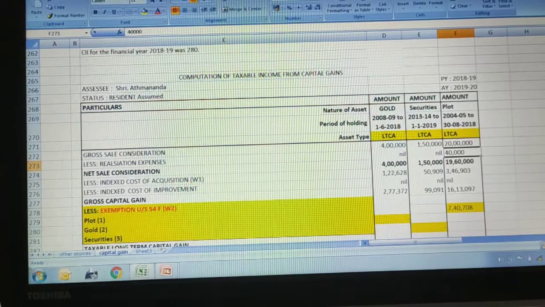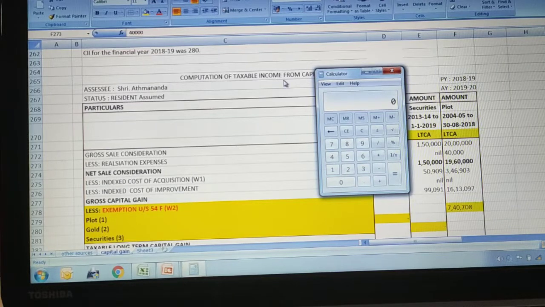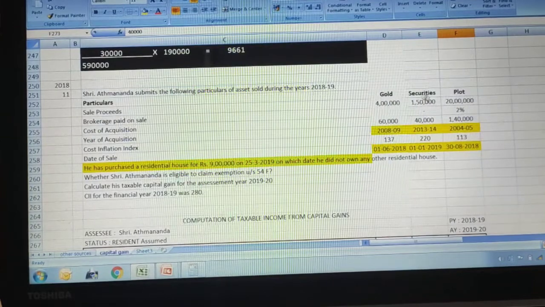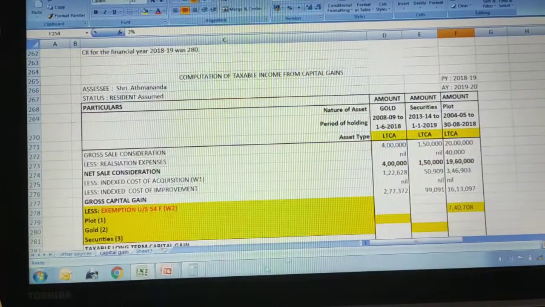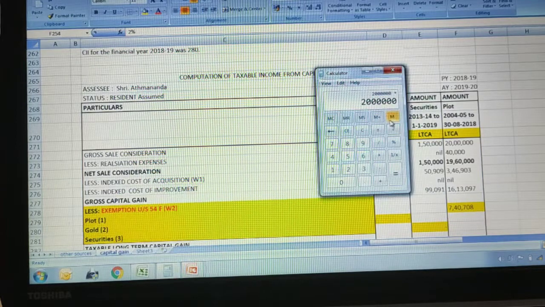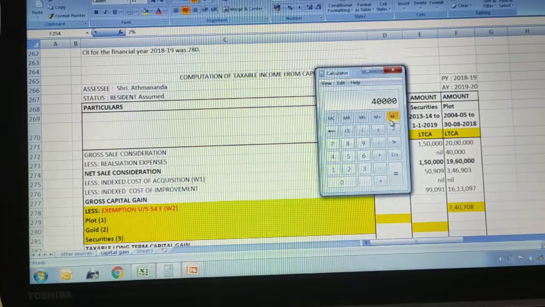For the plot, the value is 20 lakhs multiplied by the percentage given, which is 2%. So 20 lakhs into 2 divided by 100 gives 40,000.